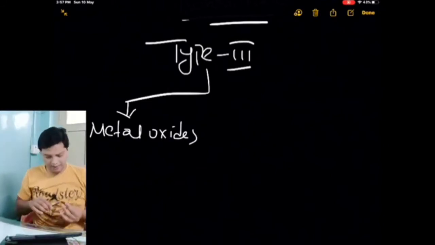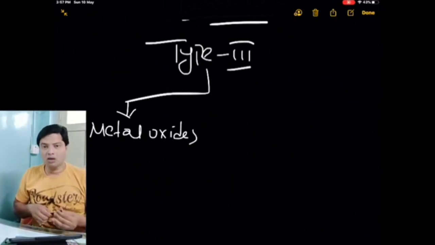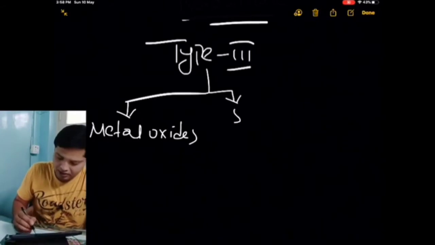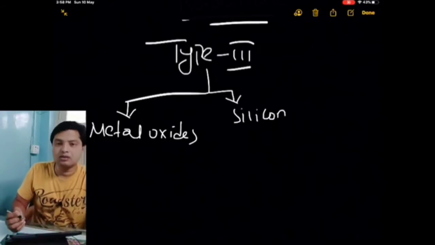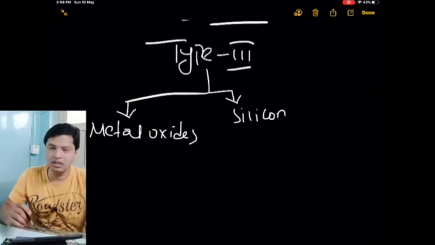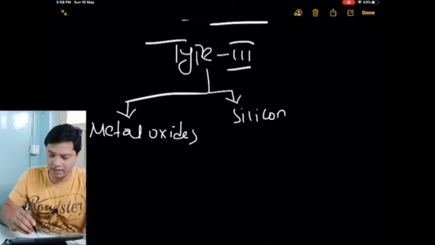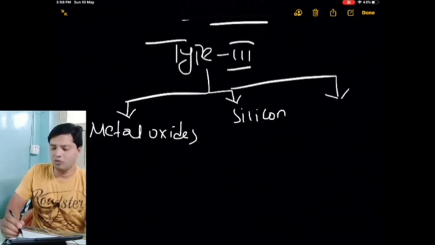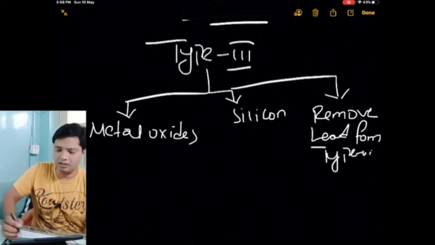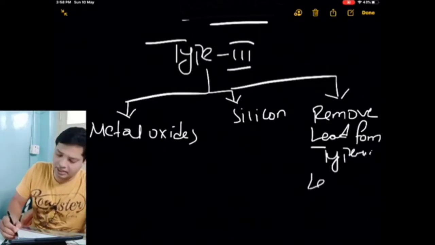Try to add metal oxide to the type 3, and try to add silicon also, more and more silicon dioxide, or you can say sodium silicate, and remove lead from the glass. Then we call it lead free glass.